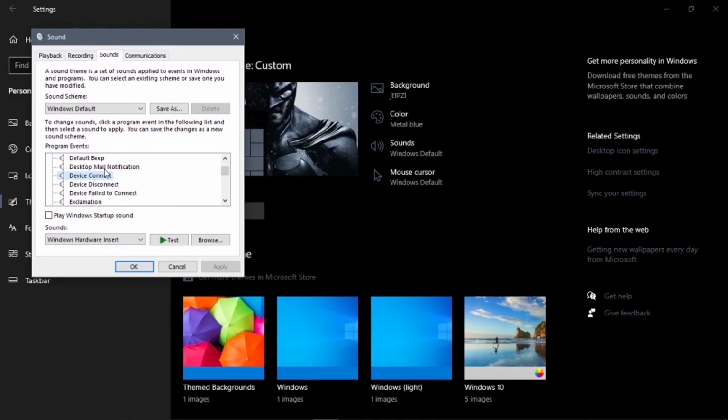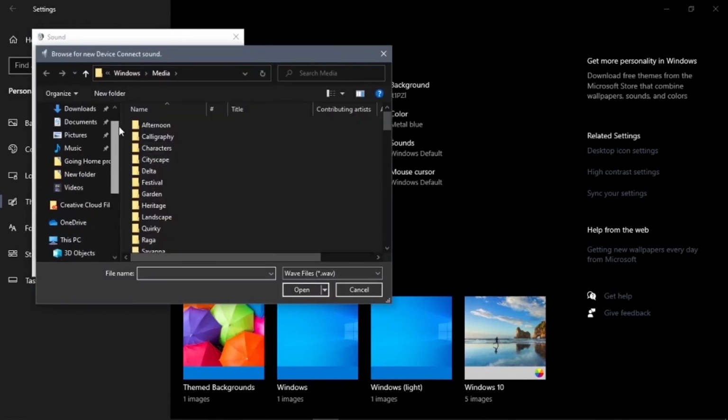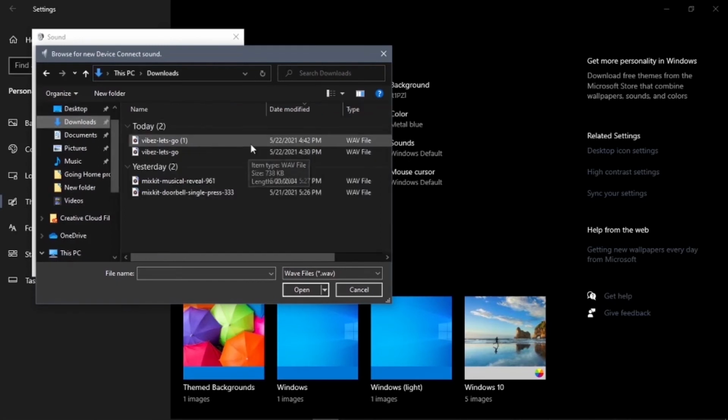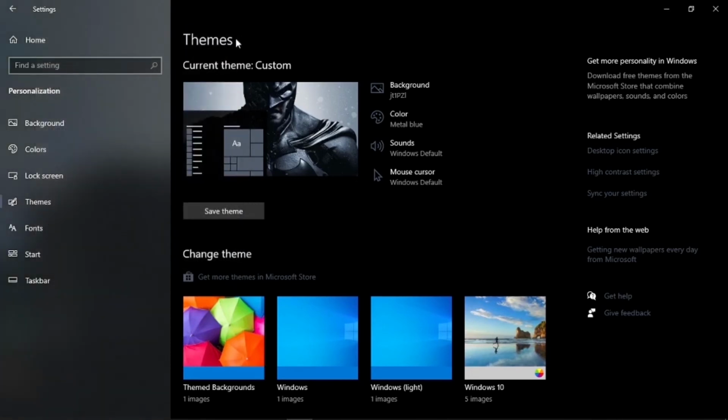So the original sound is that, but you click browse and you go to downloads, because that's where the file was, the file that I just made. And you click this one, the first one, and it's gonna say text. You want to text. Let's go. Too loud. Let's go. And you click apply.